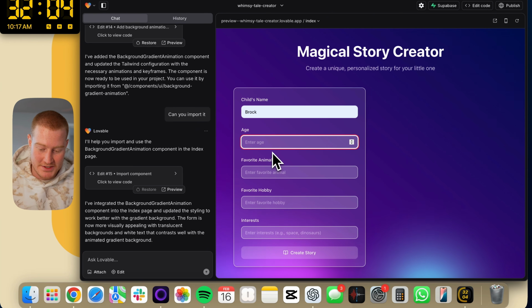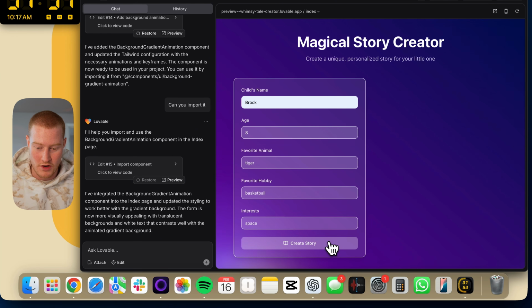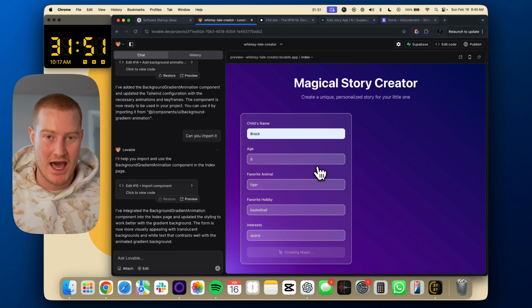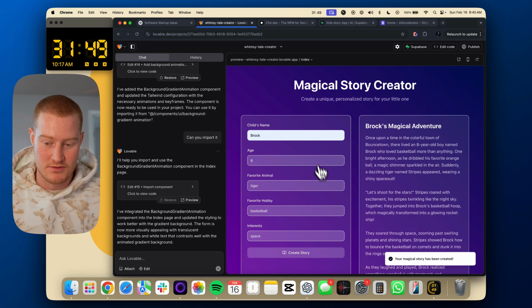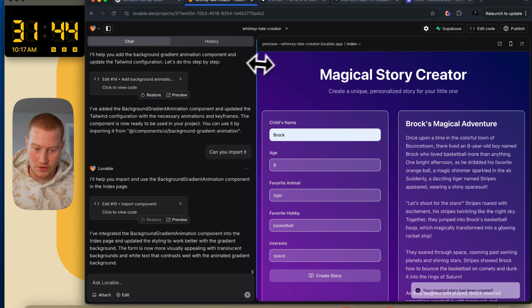Actually, first of all, let's test this out. It's always nice to test something out that even worked before, because sometimes it might change something in the app and you want to make sure that it's all working smoothly. Okay, there we go. So that looks great. I think this user interface looks awesome. That's cool. All right, let's move on.